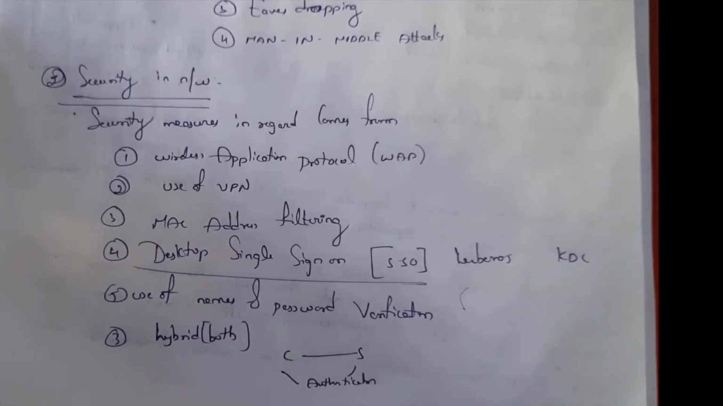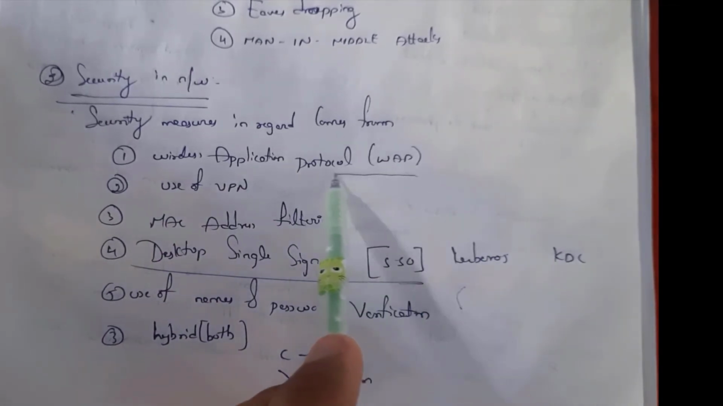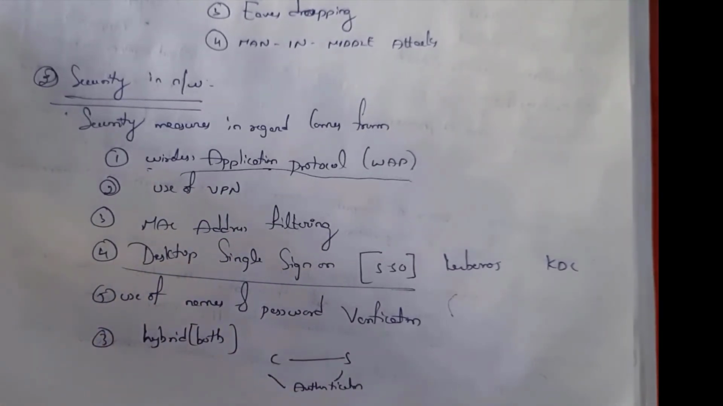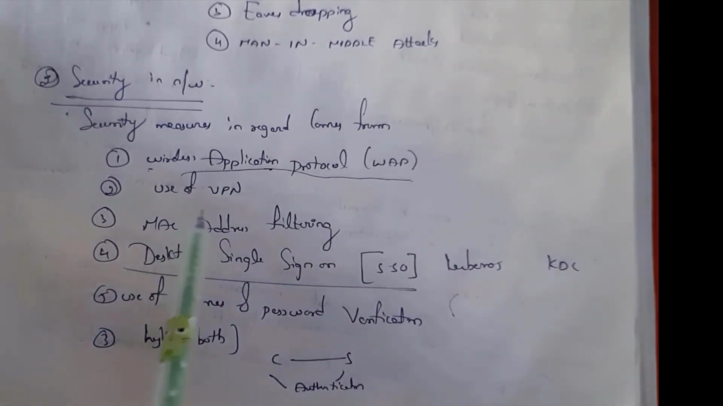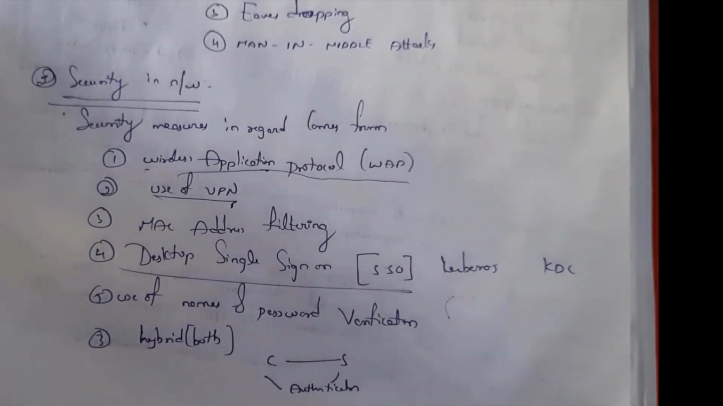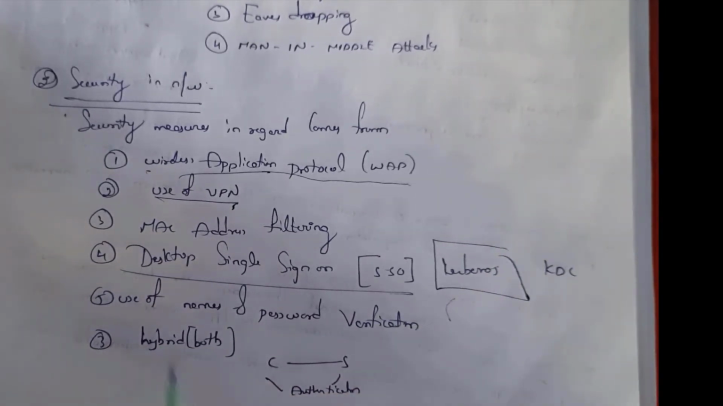One is security in network. So you can secure your network in the following ways. First one is use wireless application protocol. See, this wireless application protocol is used in order to secure our network. Next one is use virtual private networks and use Kerberos. Use name and password verifications and use hybrid method.